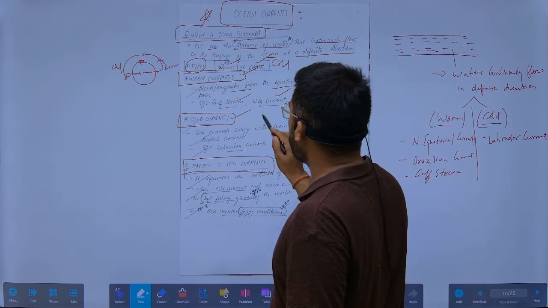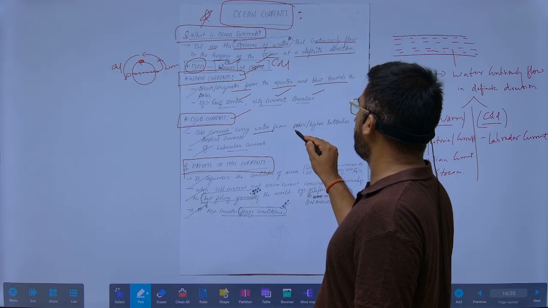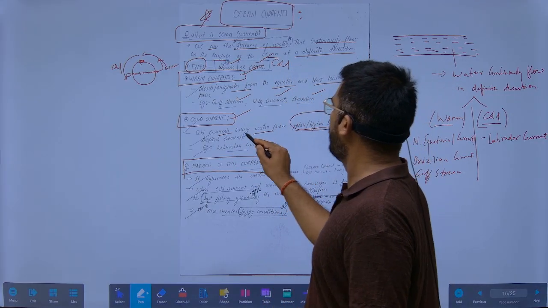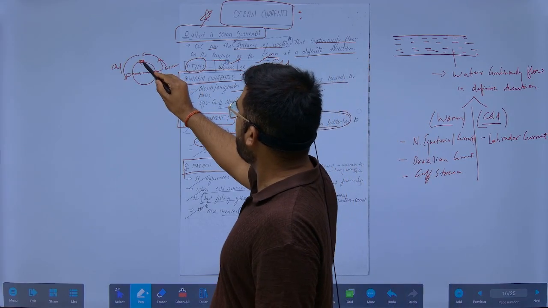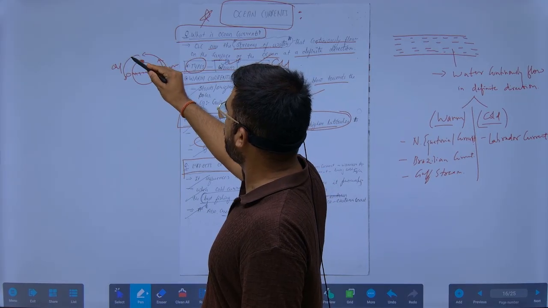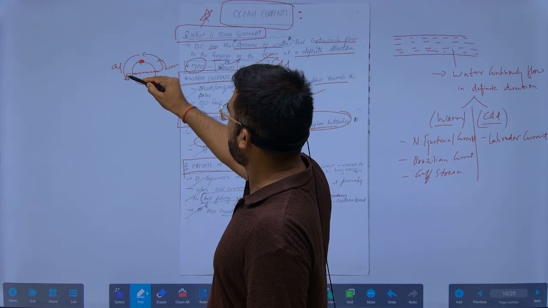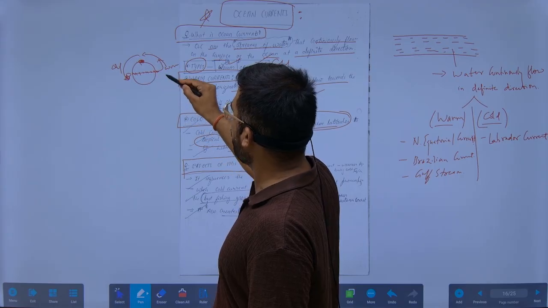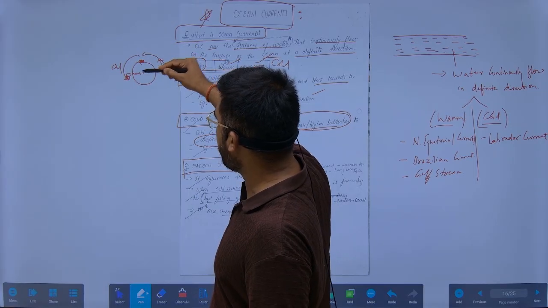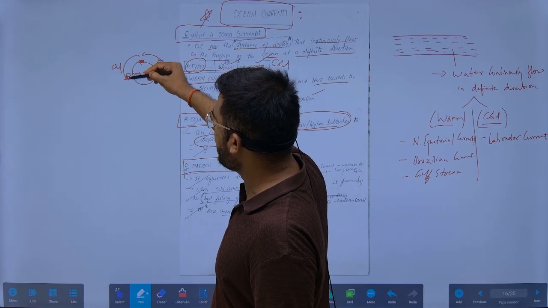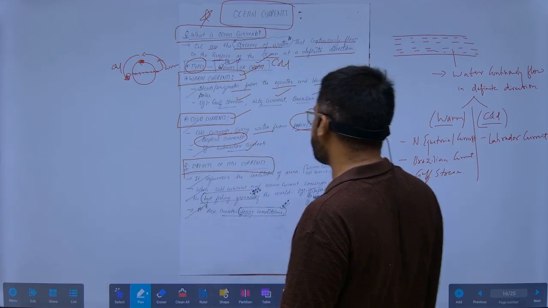So, what are the cold currents? Cold currents carry water from the polar high latitudes to the tropical regions. Example, the Labrador Current. In the same way, from the polar region, the currents will also move towards the equatorial area, because the warm water has flown from the equator to the polar areas. The space will be created, and this space will be taken by the cold water.